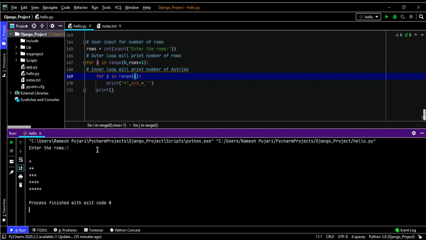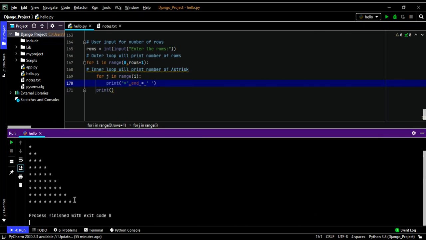Now I will enter 5. It will print 5 rows. So this is the usage of nested for loop in Python. Now I will enter 9, so it will print 9 rows. So this is the usage of nested for loop in Python.